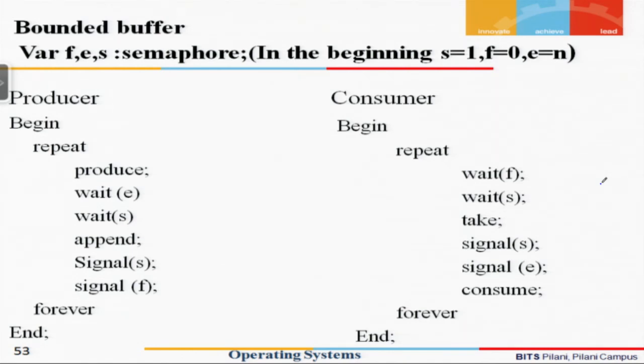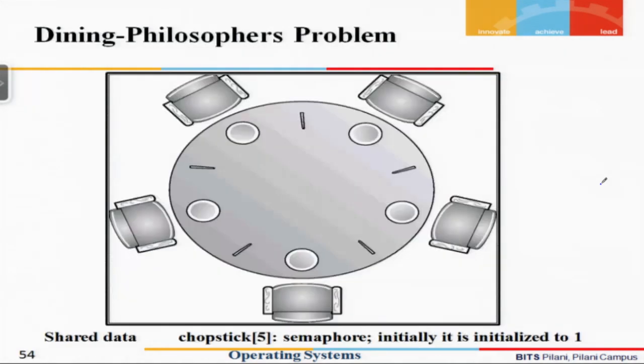In the next few minutes, I would just want to describe another classical process synchronization problem, which is a very important and a very interesting problem. Let us look at it.